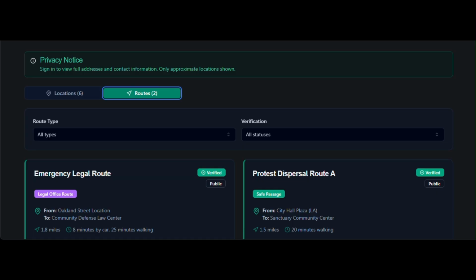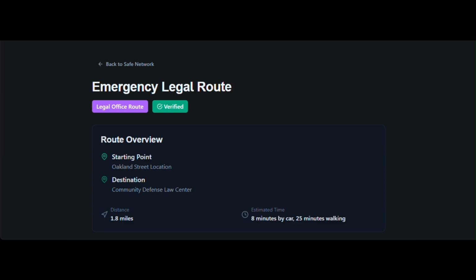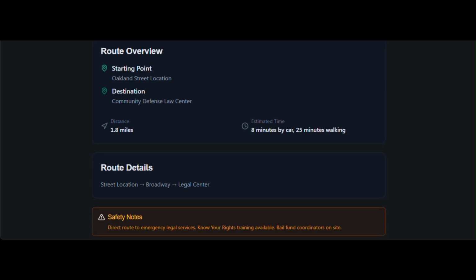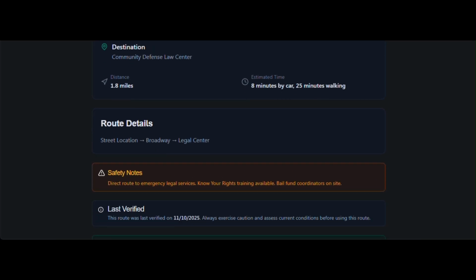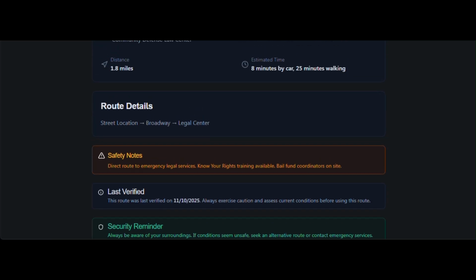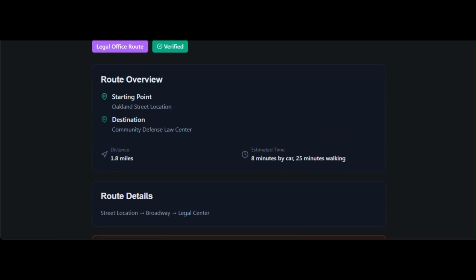Next, we'll examine the Safe Route Detail page. We are now on the Safe Route Detail page, which maps a specific verified safe passage. Details include start and end locations, route type (safe passage, legal office route, or emergency escape), waypoints with turn-by-turn instructions, distance, estimated travel time, and comprehensive safety notes.